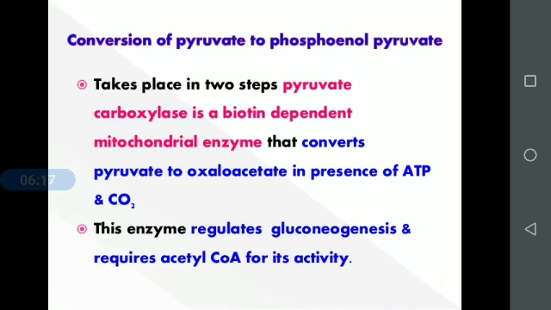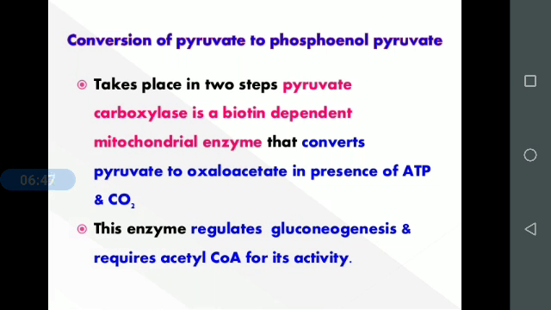The conversion of pyruvate to phosphoenol pyruvate takes place in two steps. Pyruvate carboxylase is a biotin dependent mitochondrial enzyme. It is present in the mitochondria and converts pyruvate to oxaloacetate in the presence of ATP and carbon dioxide. This enzyme regulates gluconeogenesis and requires acetyl-CoA for its activity.